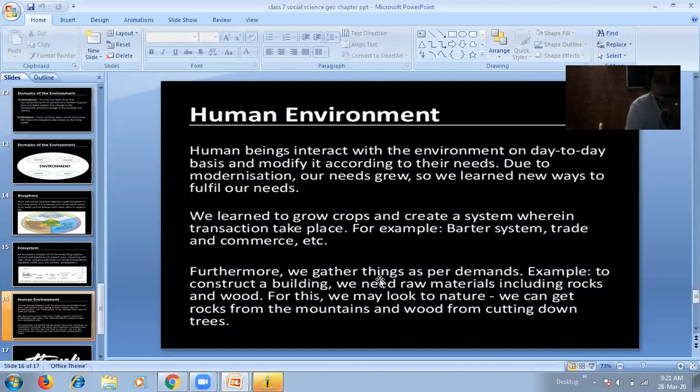Furthermore, we gather things as per demands. For example, to construct a building, we need raw material, including rocks and wood. For this, we may look to nature. We can get rocks from the mountains and wood from cutting down trees.